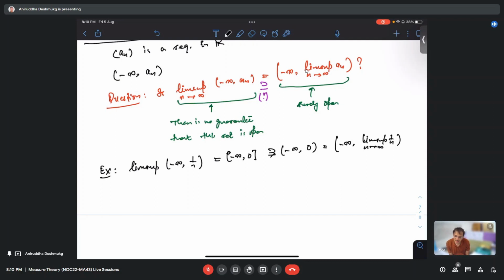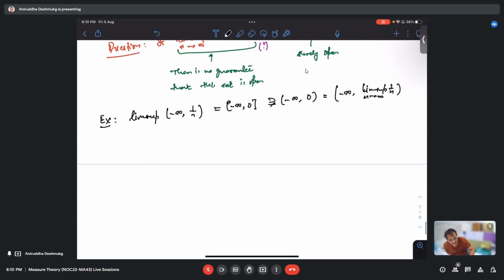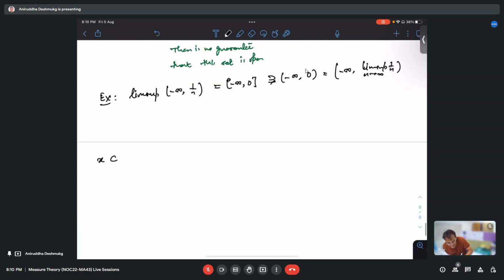Okay, let us try to prove this. Let us try to prove that this right hand side is contained in the left hand side. If we are stuck in between, then we might get some idea of a counter example. And if we are through, then we are through. So, let us start with some x in this interval, minus infinity to lim sup a.